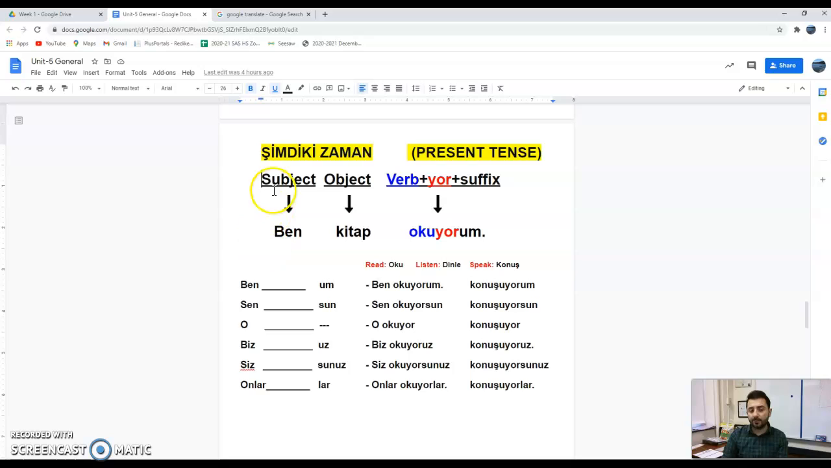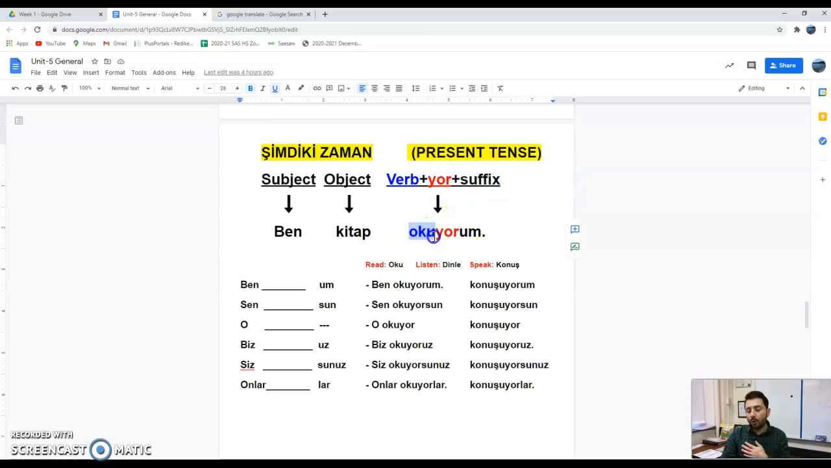If you want to say, I am reading a book, I is Ben. I am reading a book. What is the object in this sentence? Is book, which is kitap, right here. And verb, the action. What is the verb action in this sentence? I am reading a book. Reading is the action, right? So that means it's going to come at the end.